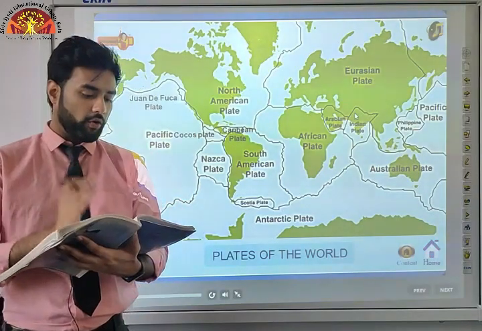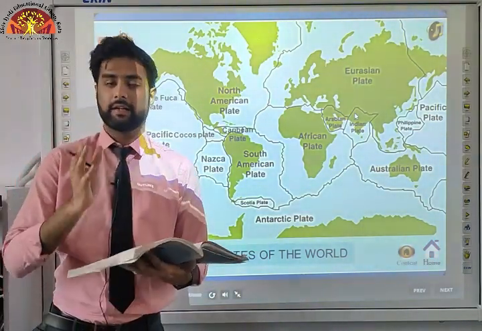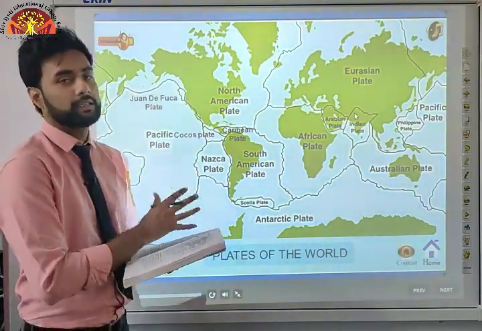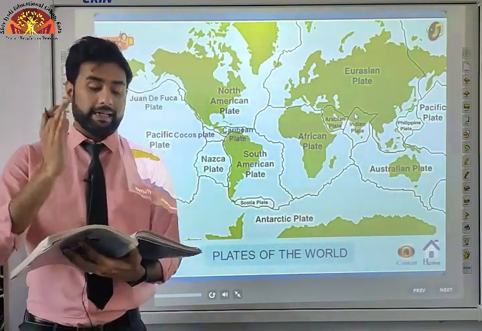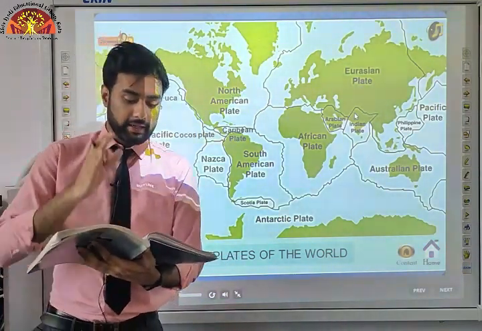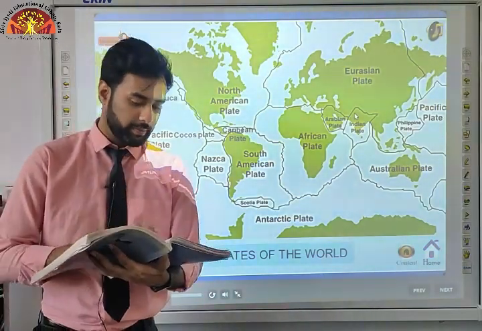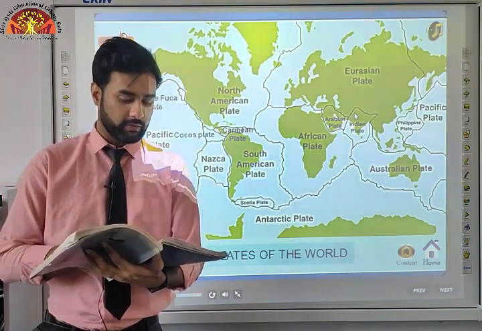Wegener had thought that all the continents initially existed as a supercontinent in the form of Pangaea. We established that this was Wegener's theory, that he thought all the plates were connected together and formed Pangaea, the supercontinent. However, later discoveries have revealed that the continental masses resting on the plates have been wandering all through the geological period, and Pangaea was the result of the converging of different continental masses that were part of one plate or the other.